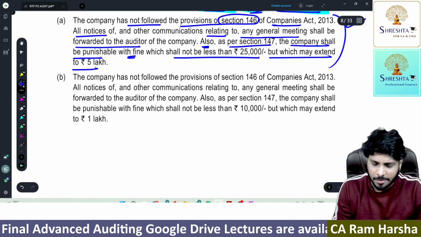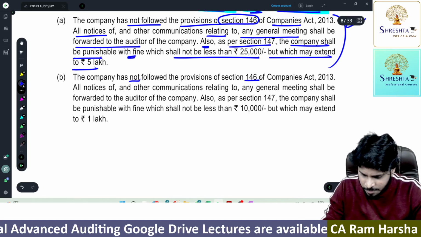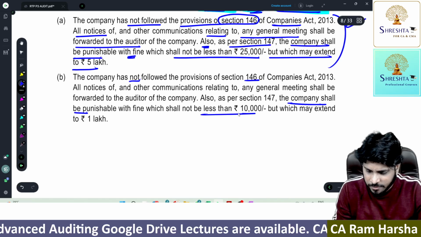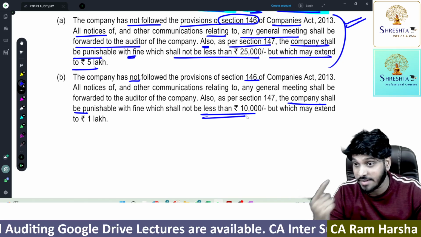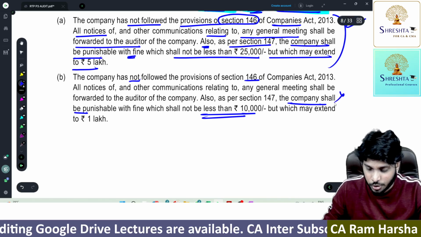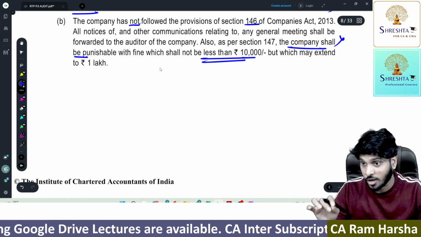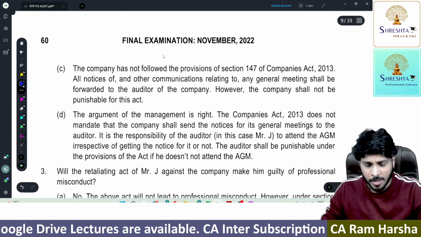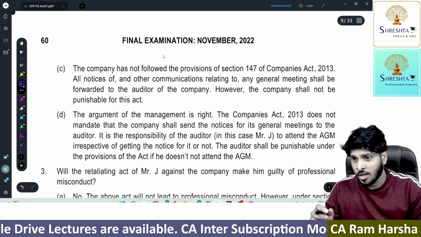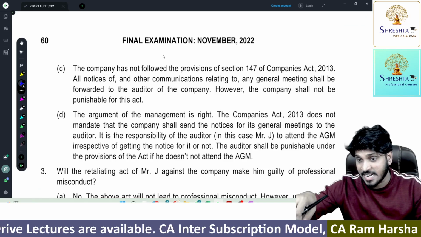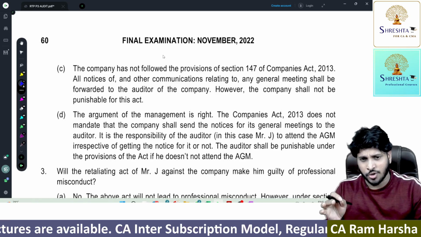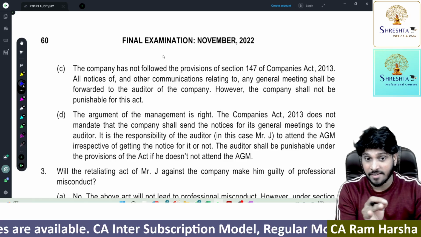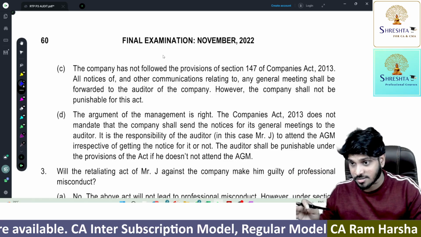Option B. The company has not followed provisions of 146. The company shall be punishable with a fine of 10,000. 10,000 fine is an old limit. Now the latest limit is what? 25,000. Okay, so this option is wrong, since the fine amount mentioned is wrong. Remember, whenever you are solving any MCQ, not only finding what is the right answer, you must find out what are all the wrong answers. You must select the answer only if the other 3 are not correct answers.